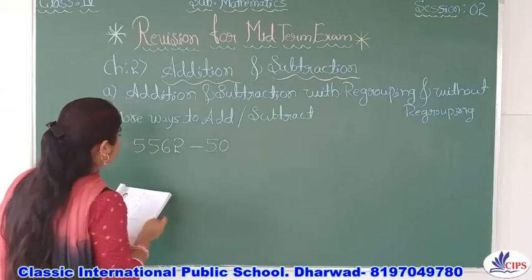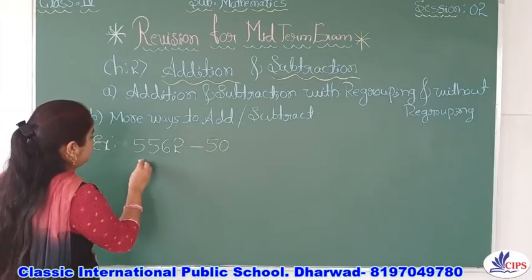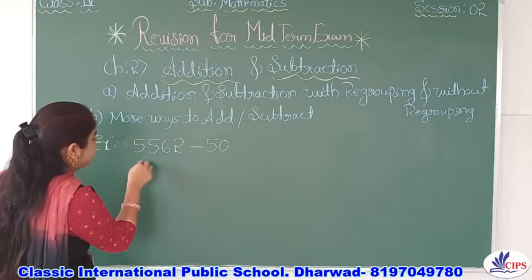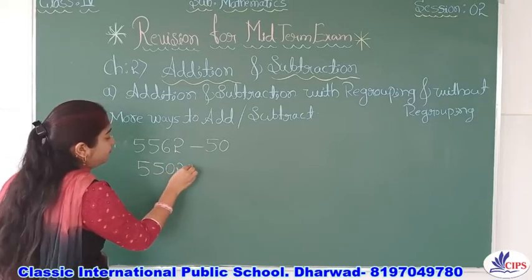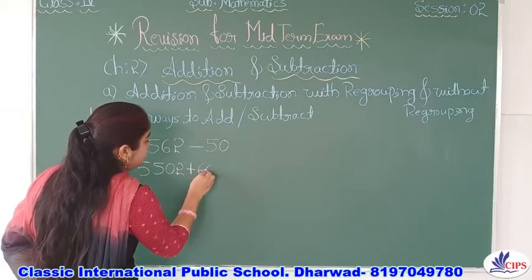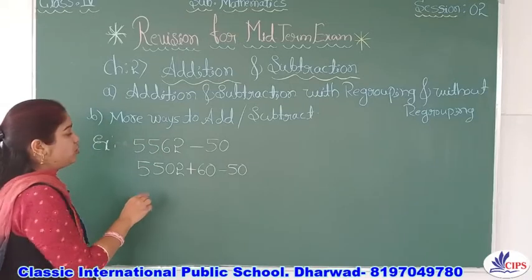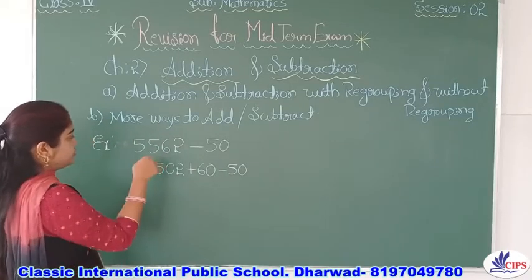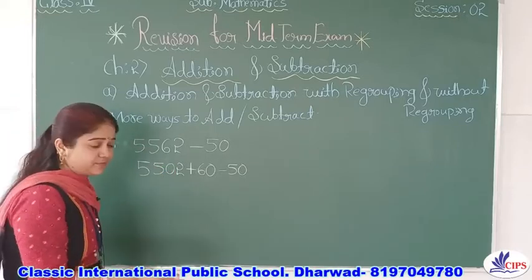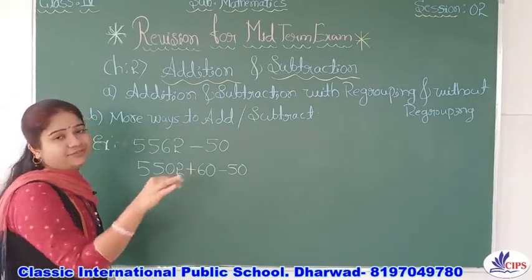So what you have to do? Very simple, you have to split and break up this as 5502 plus 60 minus 50. In order to make it perfect, we are doing this. That's why it is more ways to subtract. We are definitely subtracting only, but in a different way.